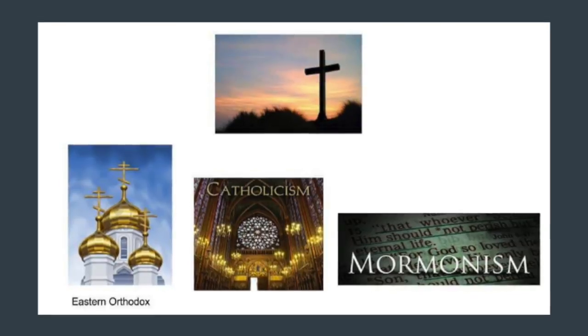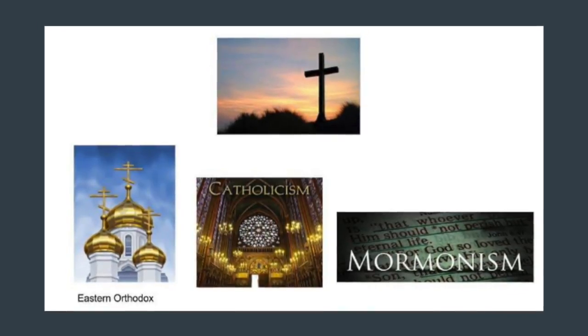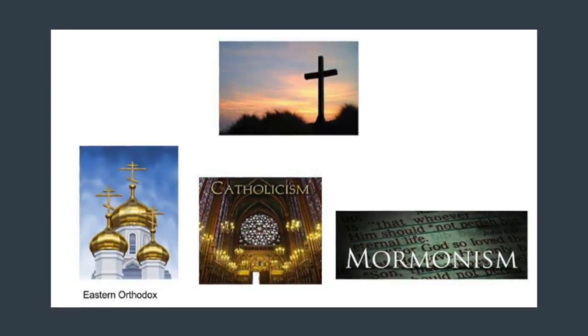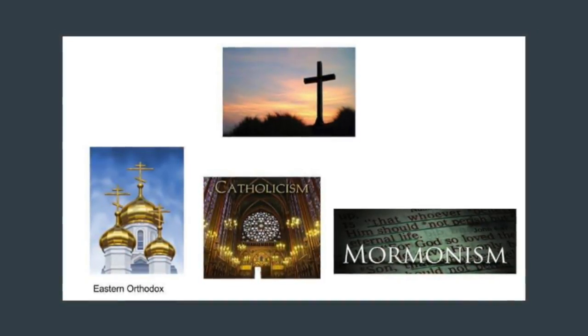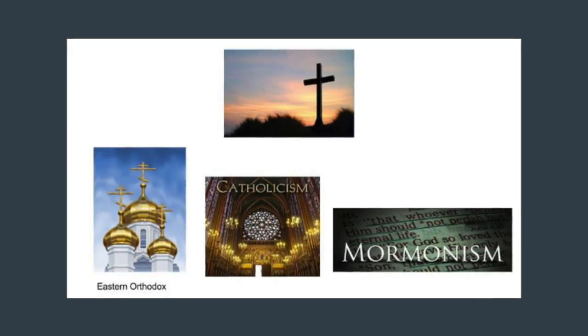This slide shows the three main branches of Christianity. Those three are Catholicism, Mormonism, and Orthodox. There are a large number of subsects under these three main groups, but these are the general titles. These all have similarities and differences that will later be discussed when we go into further detail.